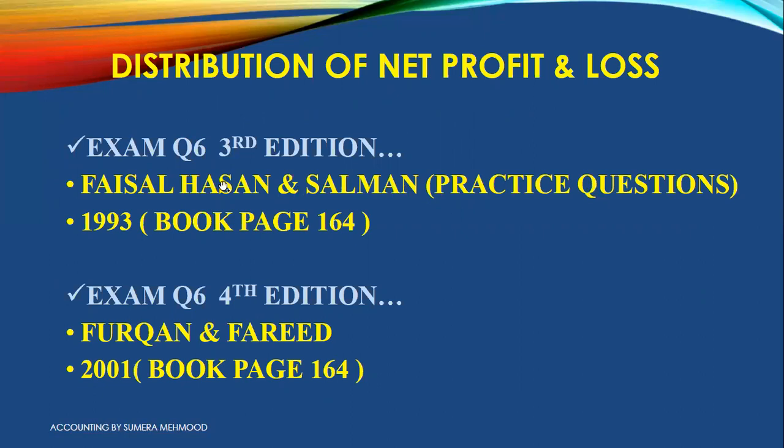We have done a 1983 question in the previous videos. If I talk about exam question number 6 of the fourth edition, we haven't done it. So the current video is related to this question for Furqan and Fareed, and for Faisal Hassan, you will see my other videos I have uploaded before.